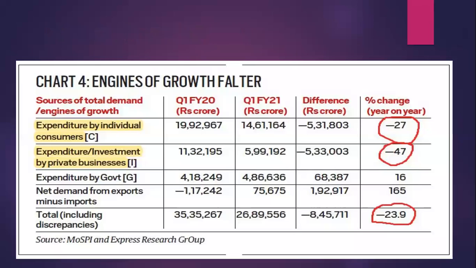As I've told you in the previous lecture, see how the total demand of an economy is measured. It is consumption expenditure plus private investment plus government expenditure plus net demand from exports minus imports. Comparing the statistics, expenditure by individual consumers went down by 27%.